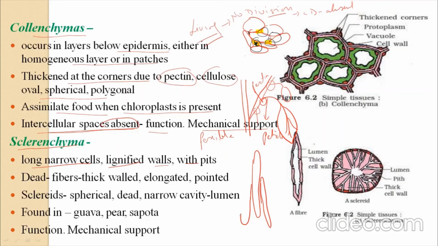Now let's understand how it is a dead cell. Suppose this is a cell of sclerenchyma. Here is the presence of the cell wall. Now look at this. This is the primary cell wall, and this is the secondary cell wall. So in between this primary and secondary,